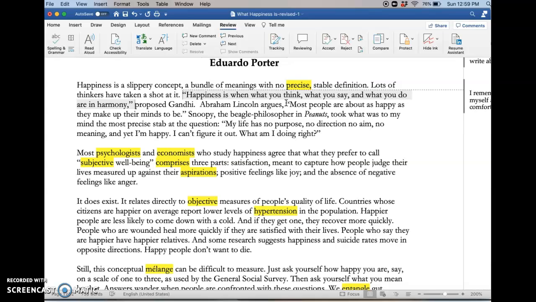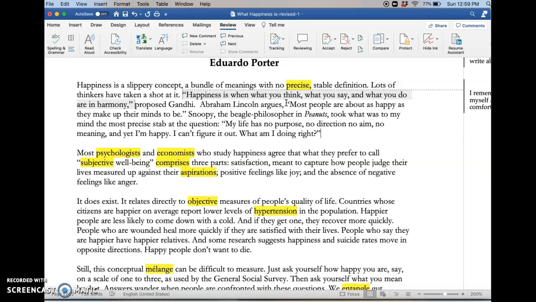So I don't know, if I wanted to continue to annotate, I might put a comment about that. Or if you want, maybe you could write a comment in response to what I'm just saying to this quote, because I think it's a very interesting and surprising way to think about happiness.